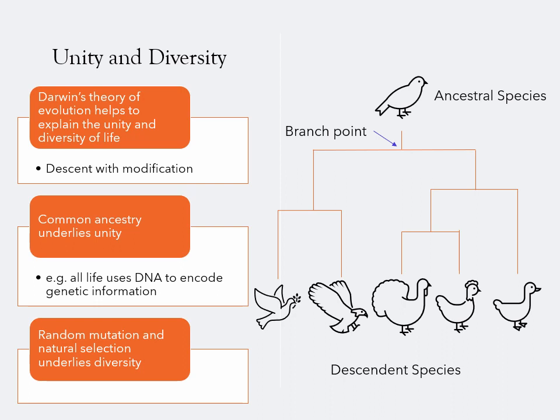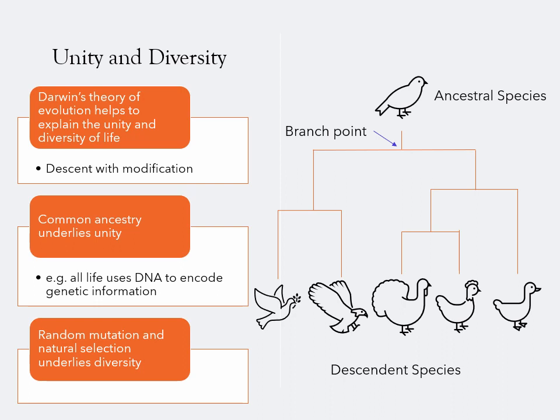The idea of common ancestry underlies the unity of life. For example, all life uses DNA to encode their genetic information, and so this is a process that has been retained as it has been passed down. Random mutation and the resulting natural selection, as we previously discussed with the caterpillars, is what underlies the diversity of life, how one species can differ from another.